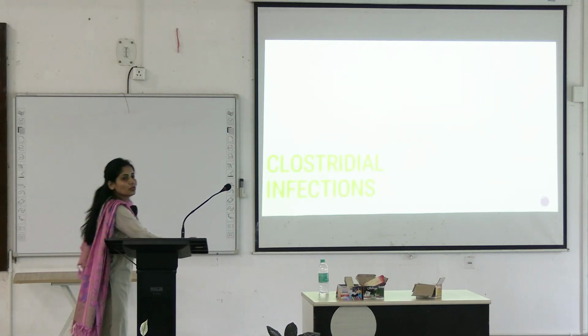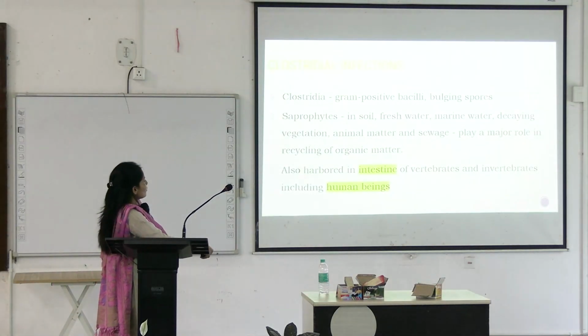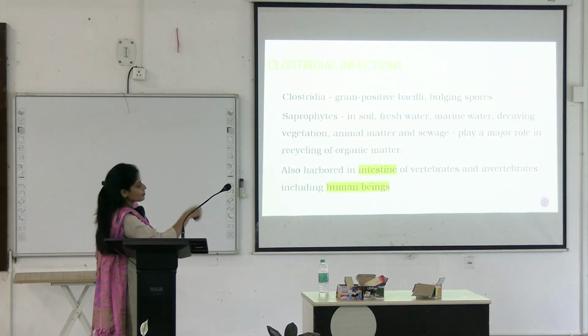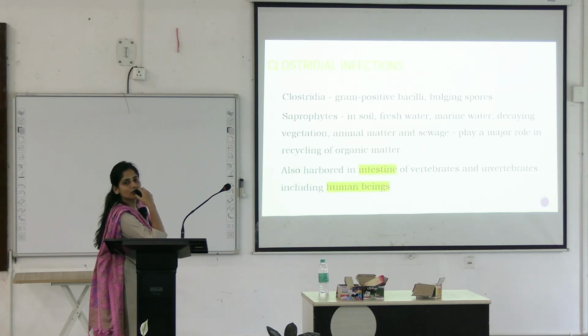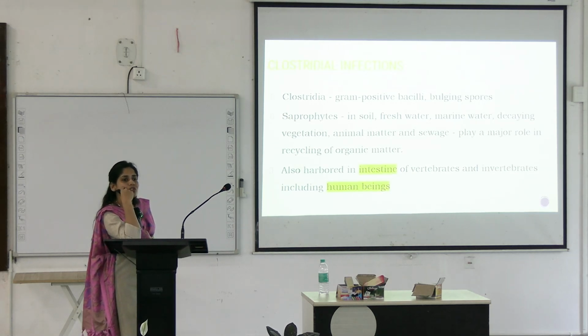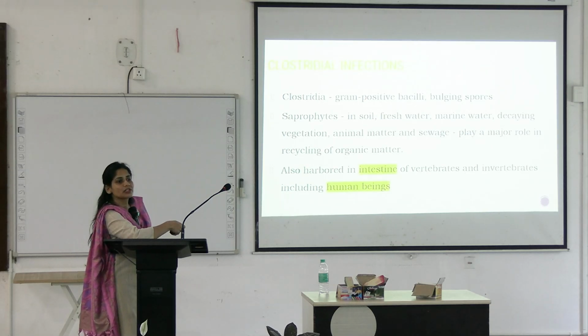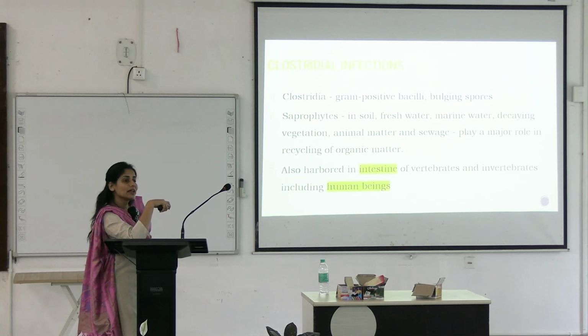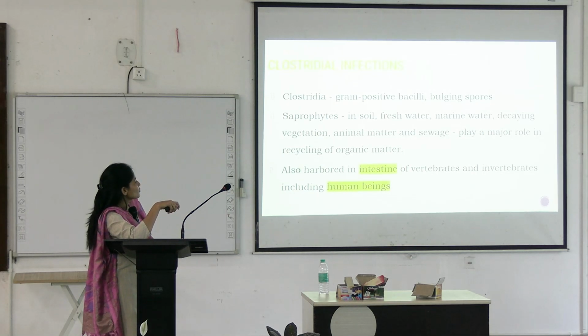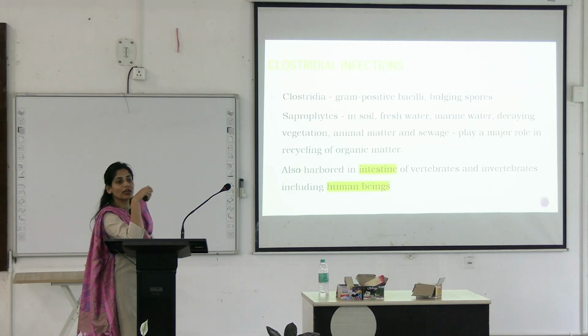Okay. Coming to clostridial infections. What is a Clostridia? You have heard about Clostridium tetani, Clostridium perfringens. Clostridia are gram-positive bacilli. They have bulging spores. Okay. They are saprophytic bacilli. They are present everywhere in soil, fresh water, marine water, decaying vegetation, animal matter, sewage. They play a major role in recycling of organic matter.